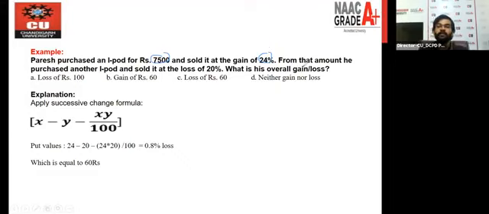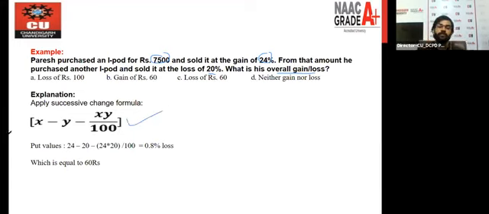From that amount he purchased another iPod and sold it at a loss of 20%. So successively you are getting a gain and a loss, and you have to find the overall gain or loss. It may be a loss or it may be a gain. So first you have to predict which it is. Simply put the values in this formula and find the result.